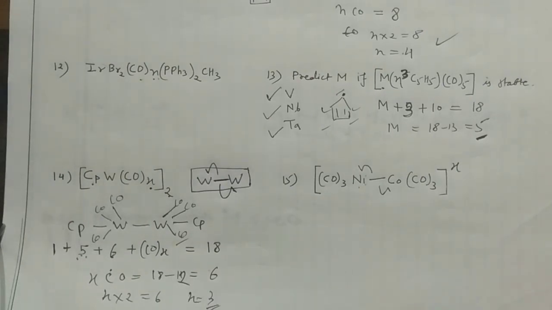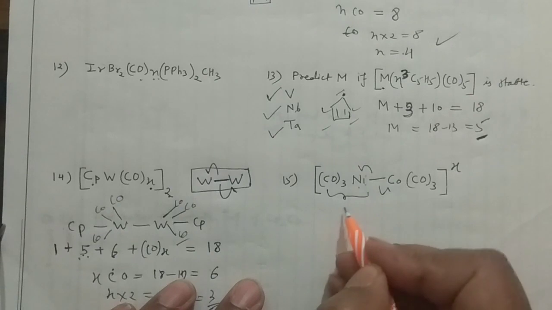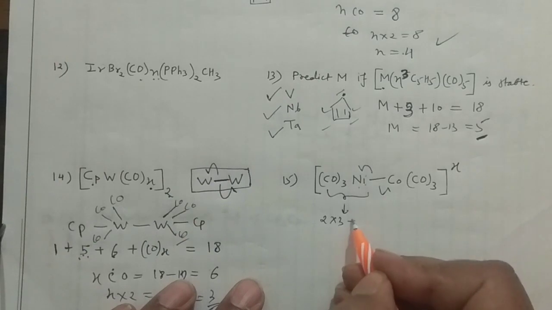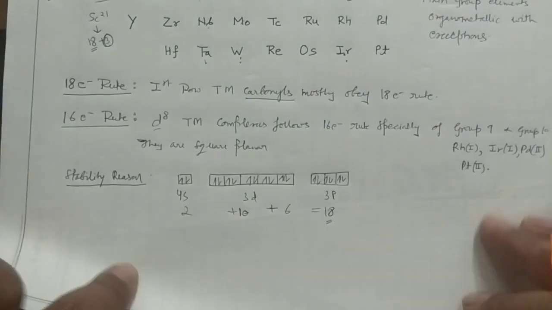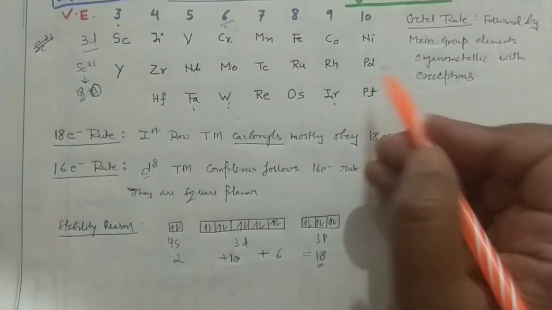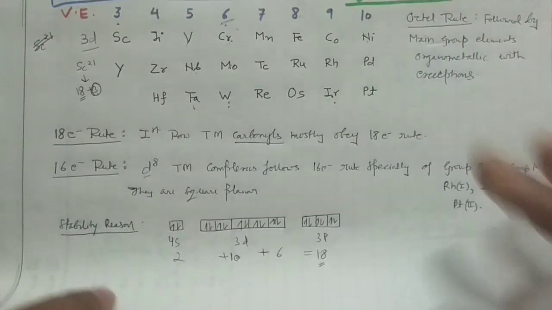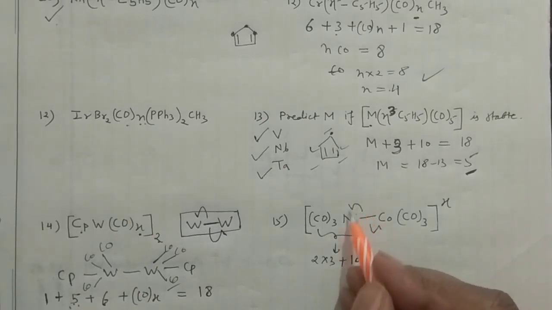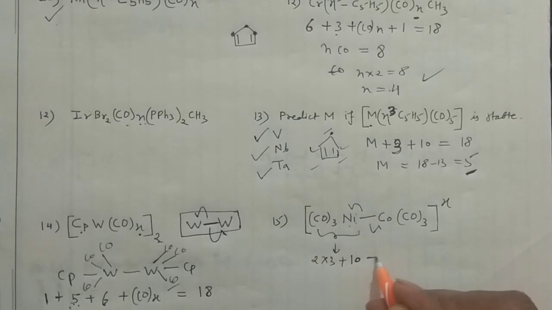So how can you do that? First of all, I'm doing it for this fragment. One carbonyl contributes 2 electrons, so 2 into 3. And nickel will give you 10 electrons. You see here nickel actually provides the 10 electrons. And 1 electron would come by this cleavage, so you can write plus 1 over here. So 2 3 6, plus 10 is 16, plus 1 is 17, so it will give you 17 electrons.